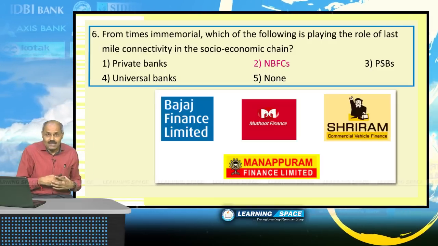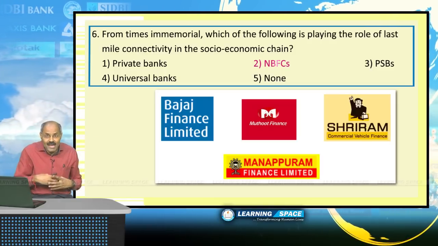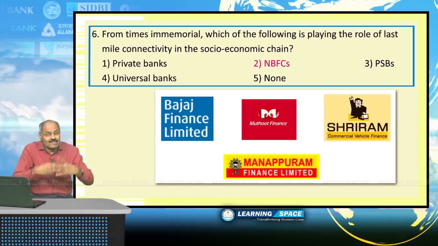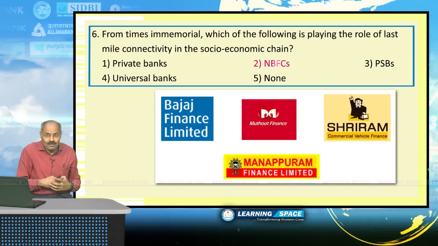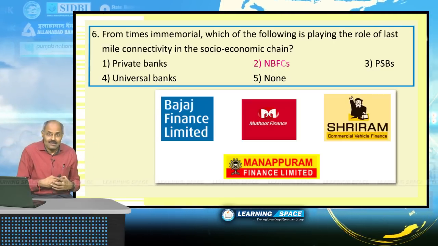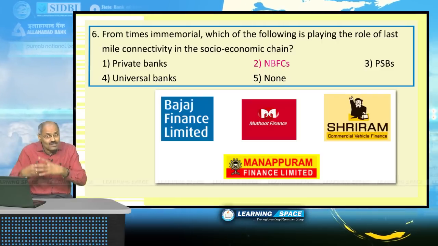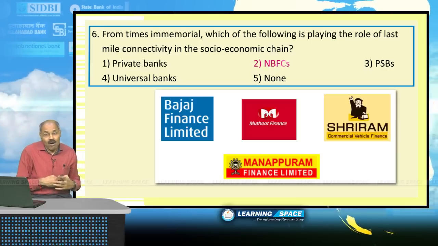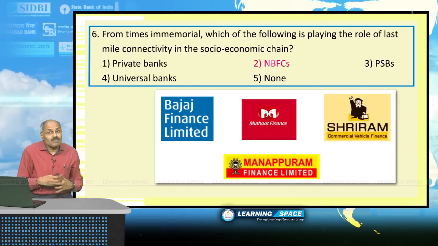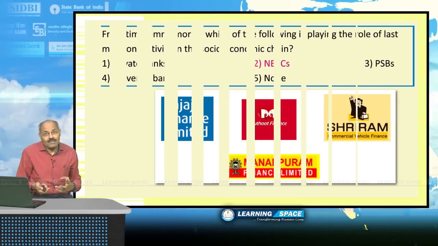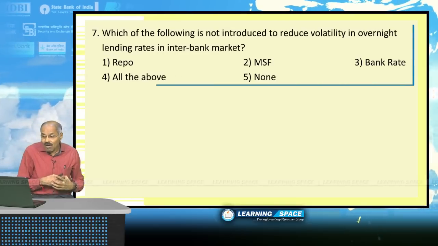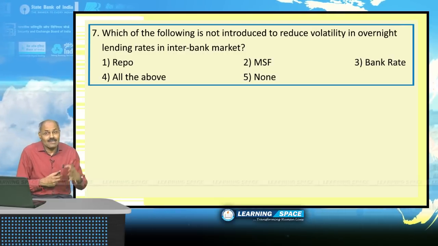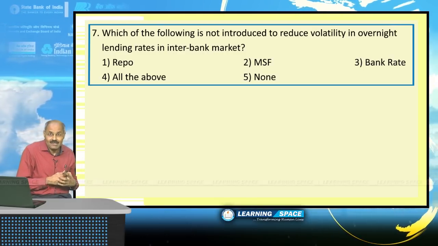or not registered. Poor regulation may be there, but in one form or the other, they were in existence for several years and still they are in existence with a little more regulation nowadays. So, non-banking financial companies are in existence from times immemorial. Right, friends? Which of the following is not introduced to reduce volatility in overnight lending rates in interbank market?